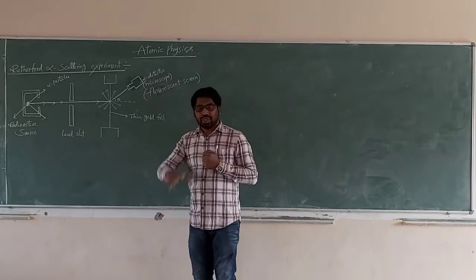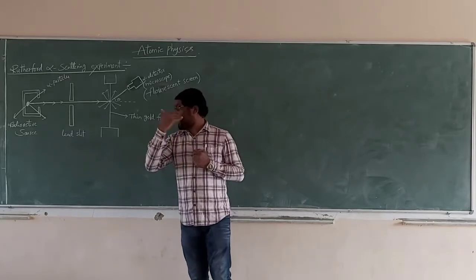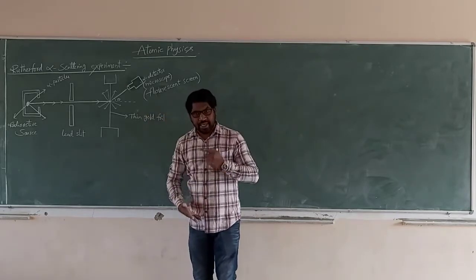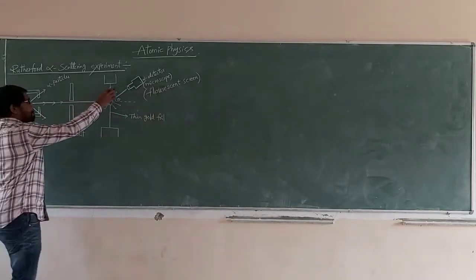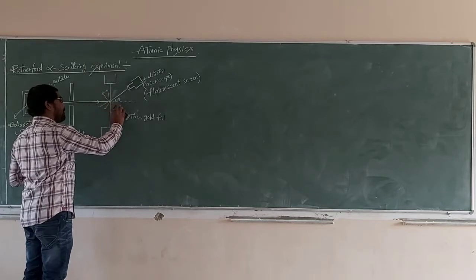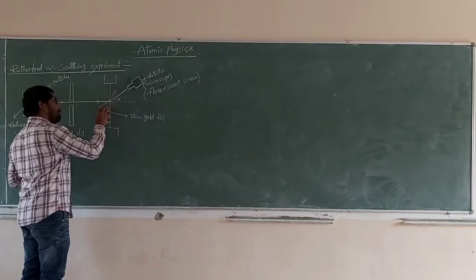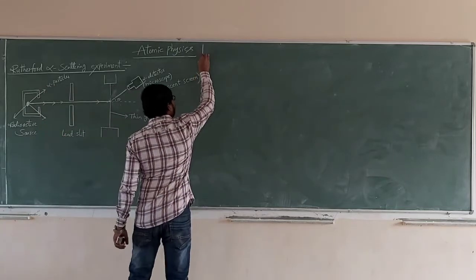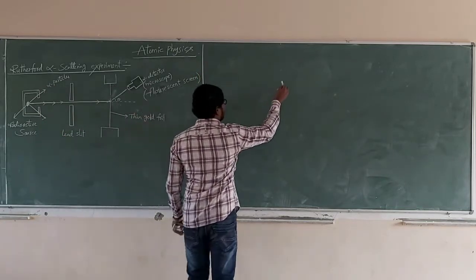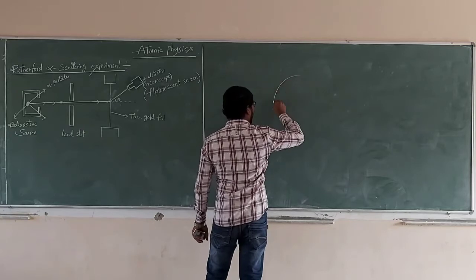So I will show a bigger diagram of how the alpha particles are scattered. Let us see. See carefully. This is the atom.